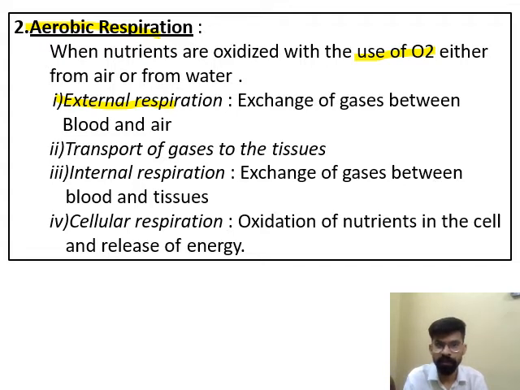External respiration is the exchange of gases between blood and air. It means when air is exchanged with the blood, this type of respiration is known as external respiration.